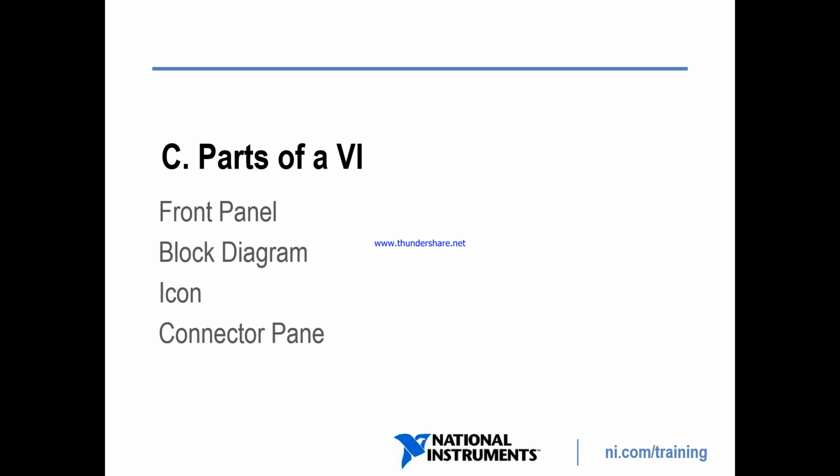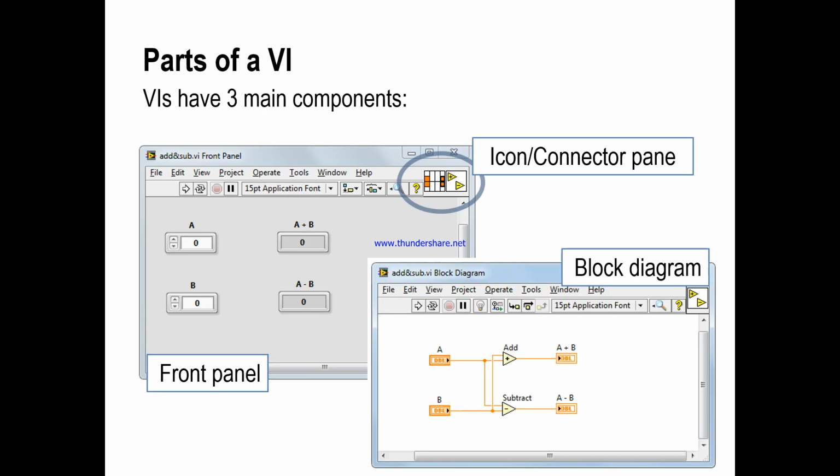A .vi file has four parts. First is the front panel, second is the block diagram, then the icon, and fourth is the connector pane. Let's see which one is the front panel. The gray background platform is the front panel and the white background platform is the block diagram. At the top right of the front panel, we can find the icon and connector.